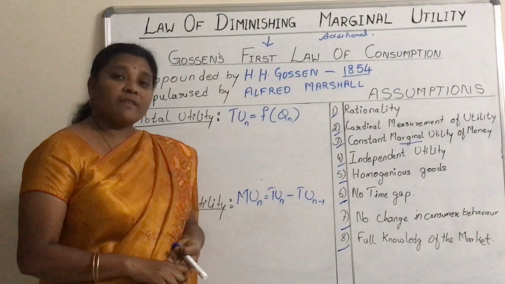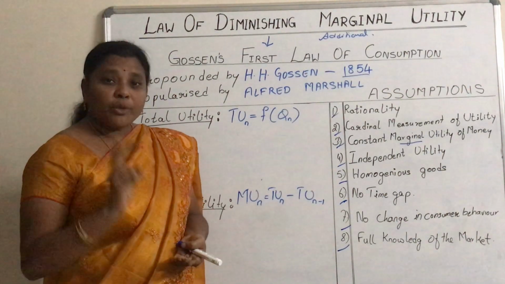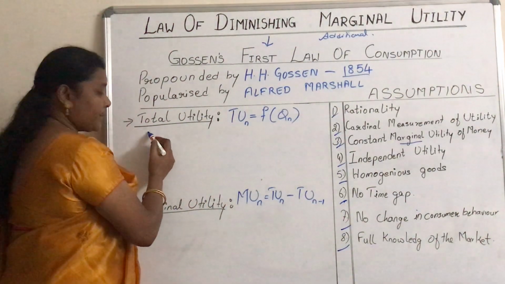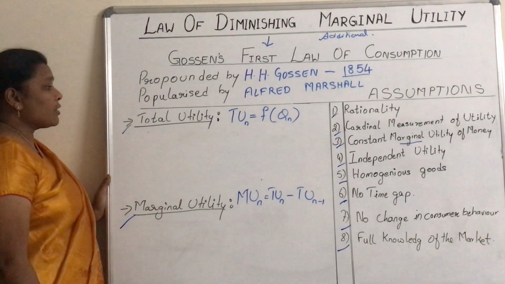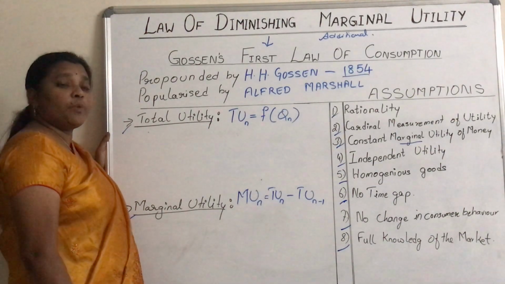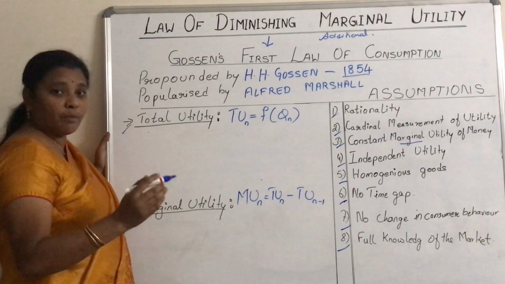So before proceeding with the details of the law, we must know the two very important utilities, that is total utility and marginal utility. Total utility is the total satisfaction the consumer is getting with the consumption of given units of the commodity.